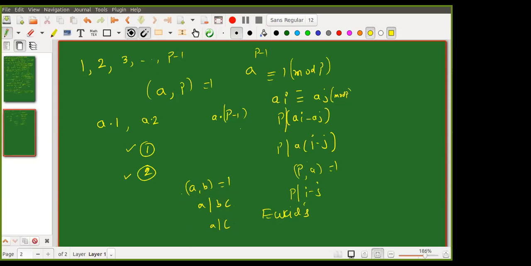See, if you ask, it is very easy. You do not need to remember anything and you will become very confident. So let us prove this. a, b GCD 1, a divides bc. I want to show a divides c. How do you prove?